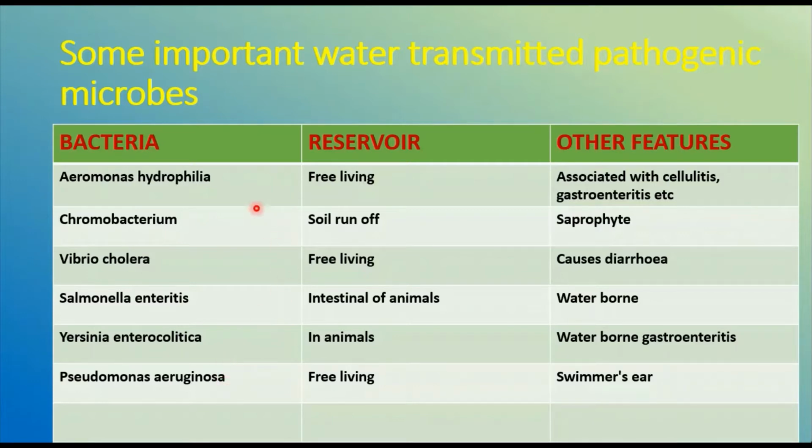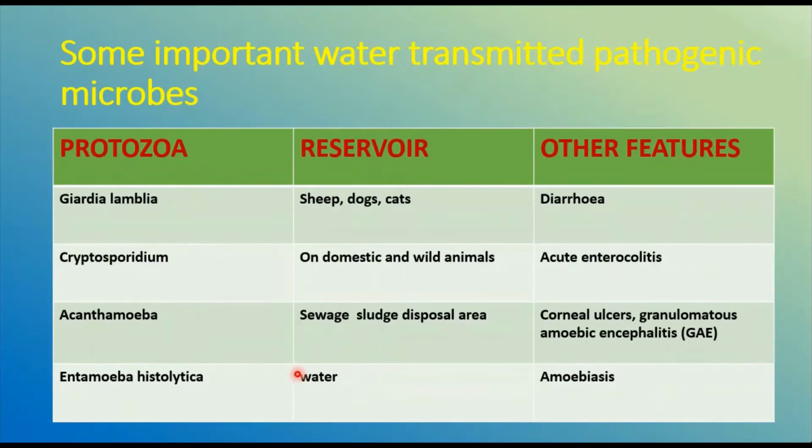Like this, we have all these different types of pathogenic microorganisms which transmit diseases, mainly water transmitted pathogenic microbes. Then here are some protozoan pathogenic microbes which are involved in causing different types of diseases to humans as well as animals.